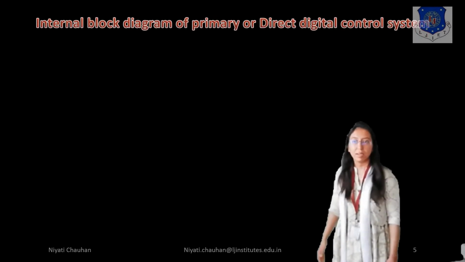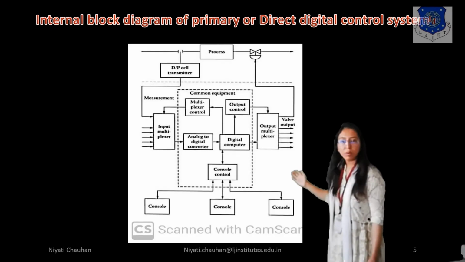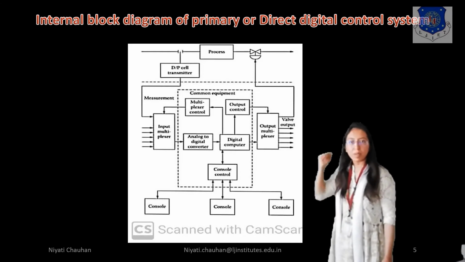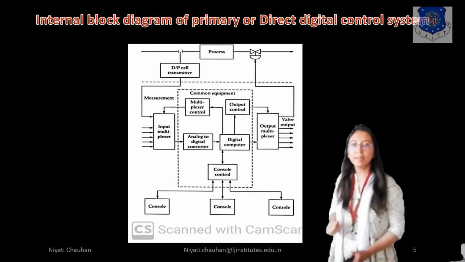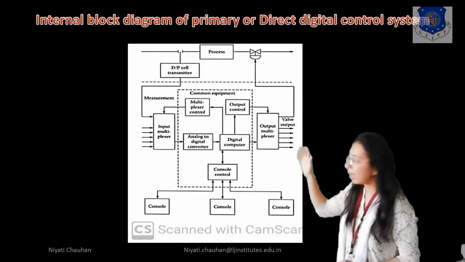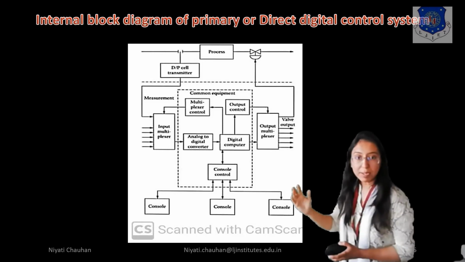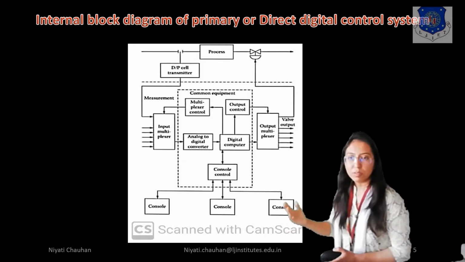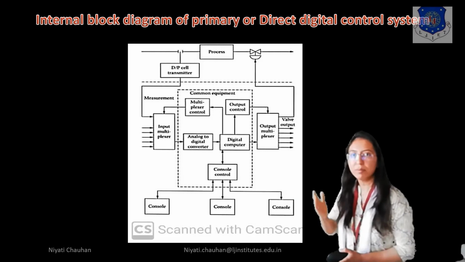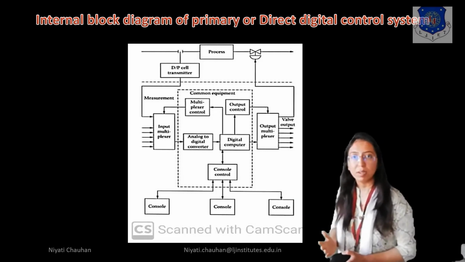Next, the internal block diagram of primary or direct digital control system. You can see on my screen, at the top side, the process signal is sent to the transmitter, right? Then the transmitter signal is sent to the input multiplexer. In the input multiplexer, inputs are more than 1. So 16 by 1 and 8 by 1 multiplexers are available, right?